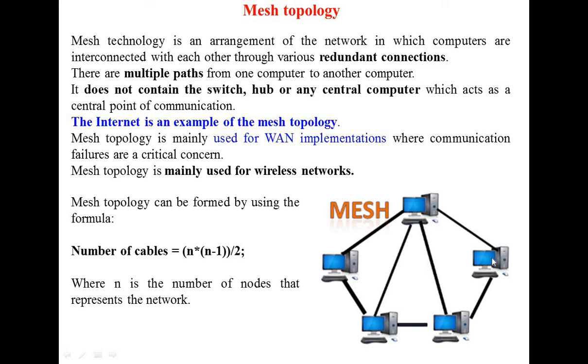If a number of nodes are there, then what is the number of cables required for mesh topology? Formula is n into n minus 1 upon 2, where n is the number of nodes that are visible in the network. Question ऐसा आता है. For example, Anil wants to establish such type of connection. He has 20 computers, number of cables required. You can calculate n into n minus 1 upon 2 using this formula. Okay, I think got it.